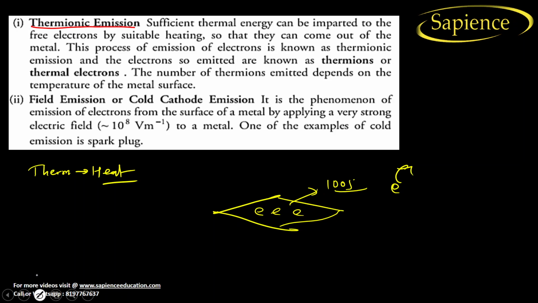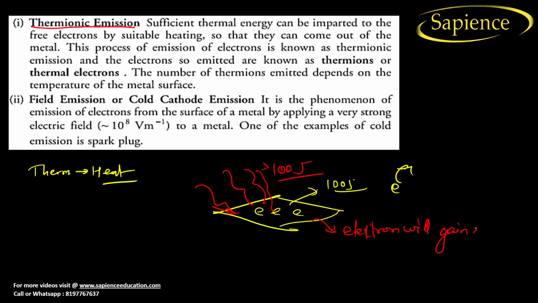So if you apply heat energy to this metal, and it must be greater than 100 joules, then the electron will gain energy. If the electron gains energy, it will come out and start moving. Got it? And this method is known as thermionic emission.